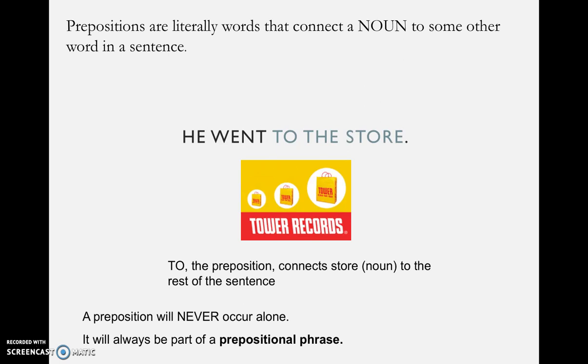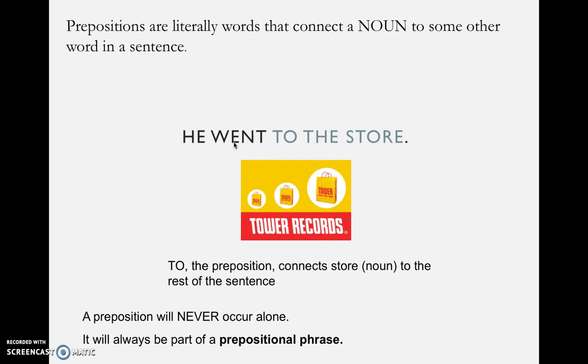So what prepositions are seeking to do is connect a noun to some other word in a sentence. And the noun is part of the prepositional phrase. For example, in the sentence, he went to the store, to is the preposition, and it's connecting store to the rest of the sentence, most specifically to this verb went. A preposition will not occur alone, or it should not, in a proper grammatical sentence like you would have on a quiz or in an actual English text from class.